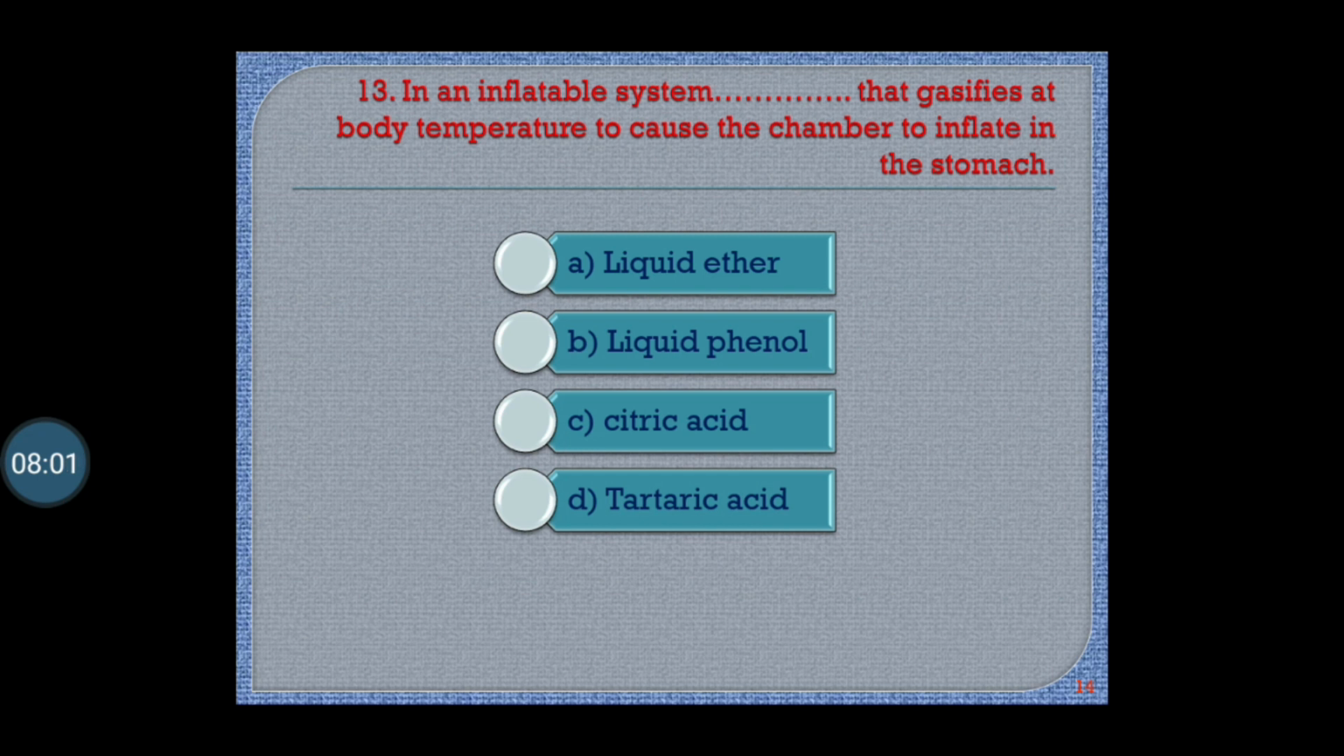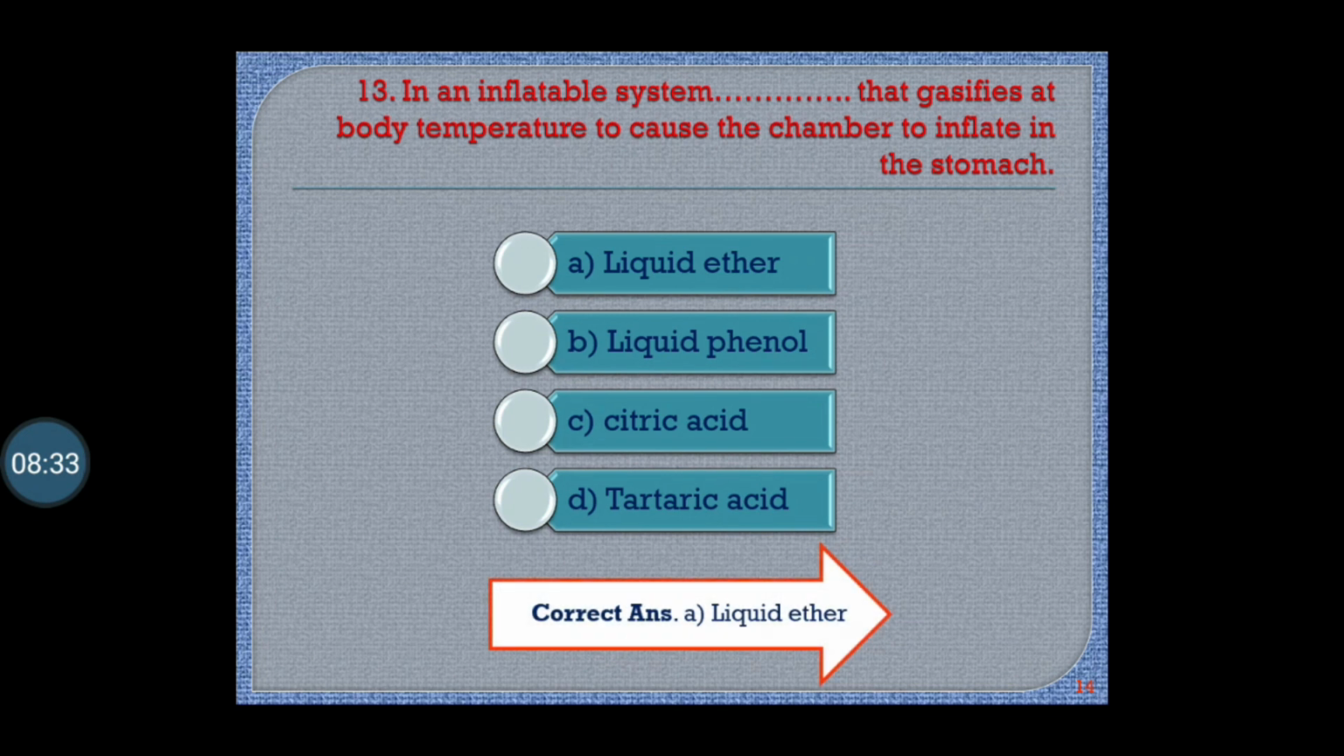Question number 13. In an inflatable system, which substance gasifies at the body temperature to cause the chamber to inflate in the stomach? Option A, liquid ether, option B, liquid phenol, option C, citric acid, option D, tartaric acid. Correct answer is option A, liquid ether. In an inflatable system, liquid ether gasifies at the body temperature to cause the chamber to inflate in the stomach.